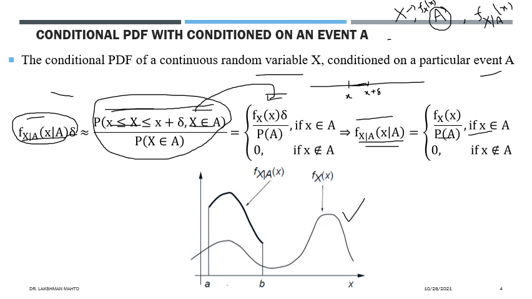Now suppose you have already observed this event A. That means you have already observed that the value of x falls between the numbers A and B, and that means you are putting conditioning on A. You don't want to go away from A. So you get a conditional PDF, and this shape is just matching the original shape of the density. The only difference is that this conditional density has been raised by some amount of height.